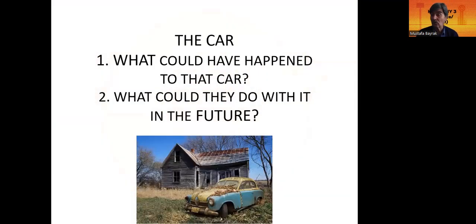Let's focus on a car. Number one, what could have happened to that car? Someone could have crashed it. Someone could have crashed it into a wall. What could they do with it in the future? They could sell it, or they could press it into small pieces.